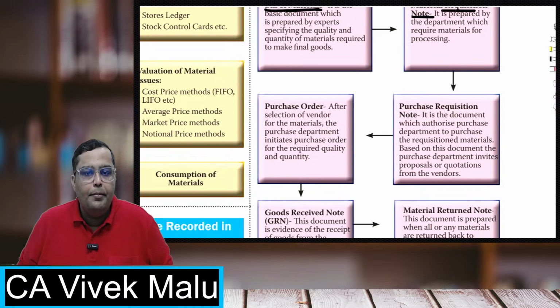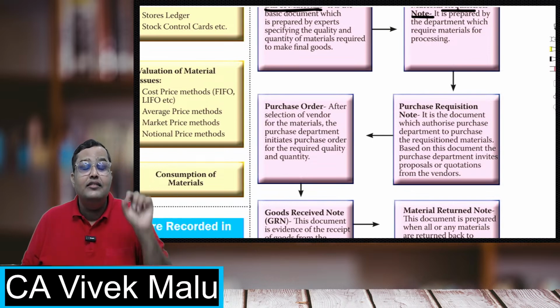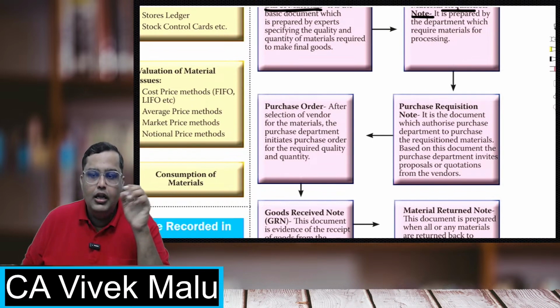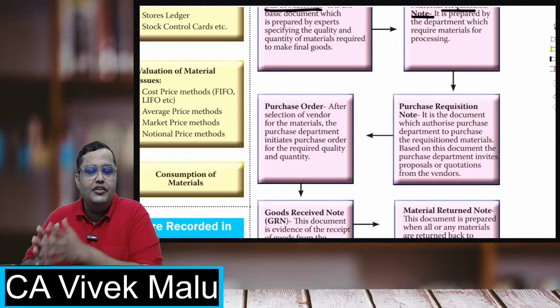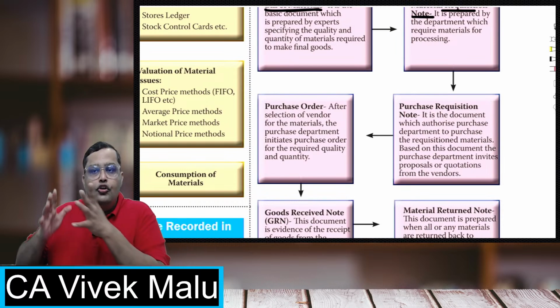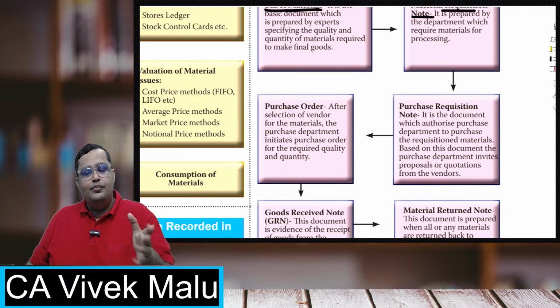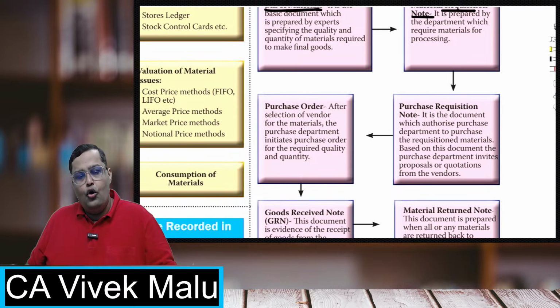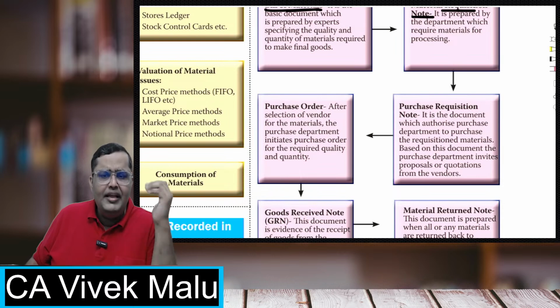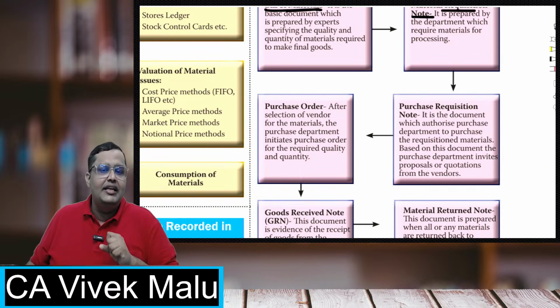The storekeeper will request the purchase department. Now, in a factory, the stores department is different, the purchase department is different. So the storekeeper will request the purchase department, yes, Mr. Purchase Department, please go on and place a purchase order, buy some materials for us, because otherwise we will go stock out.